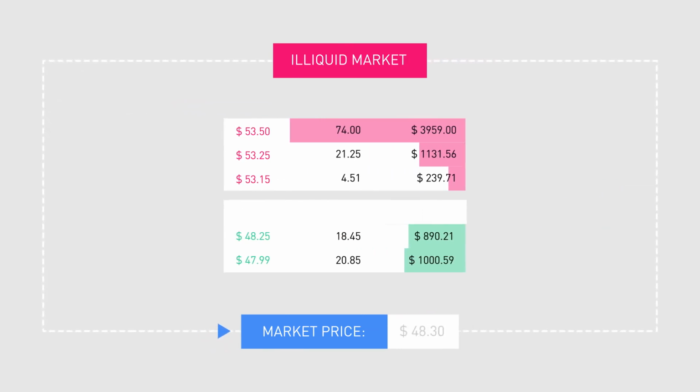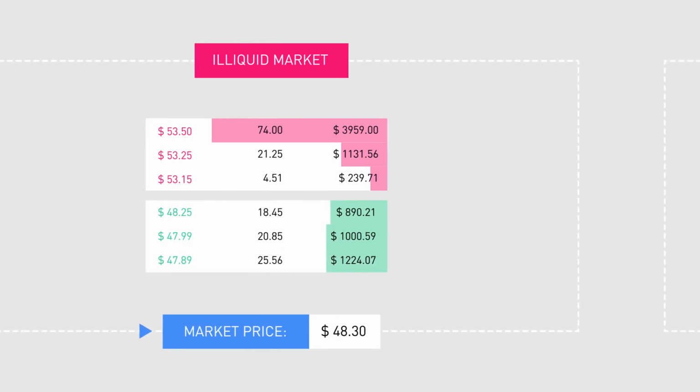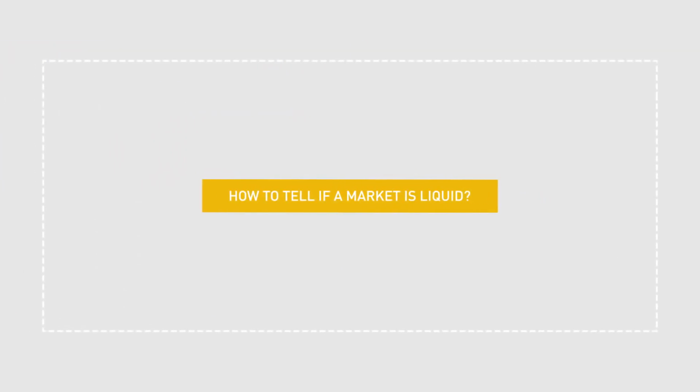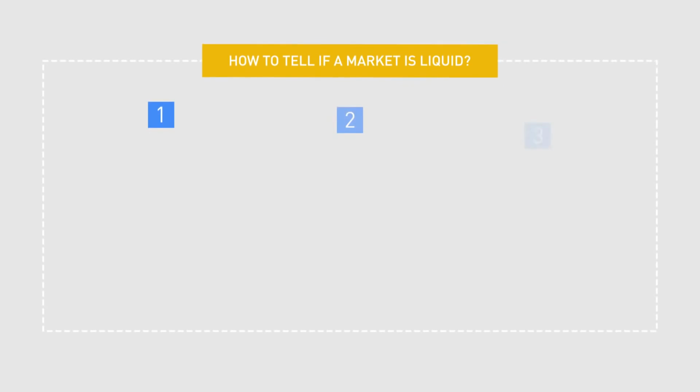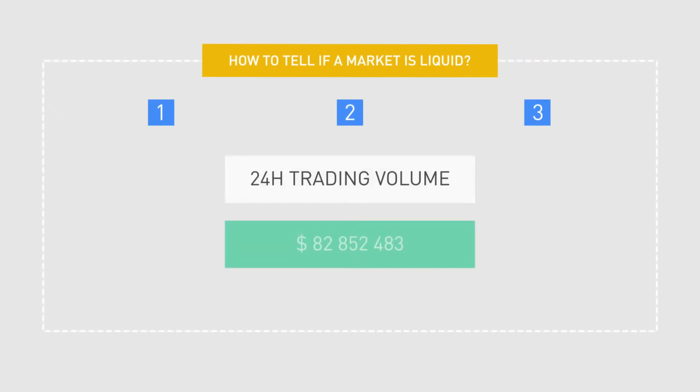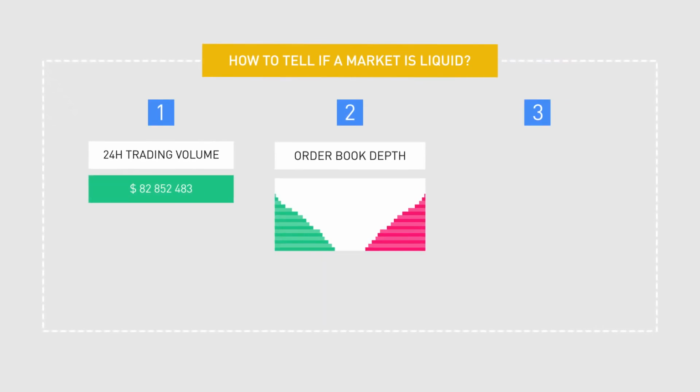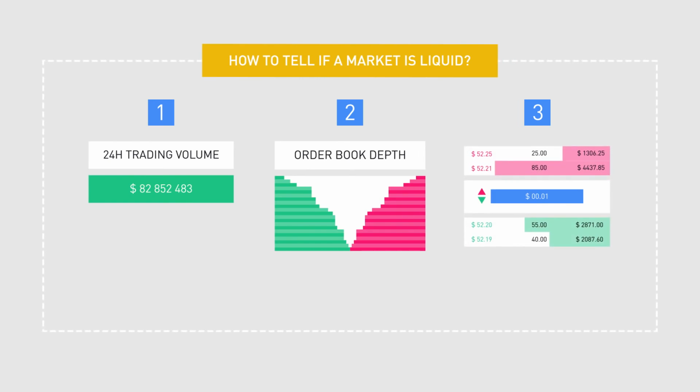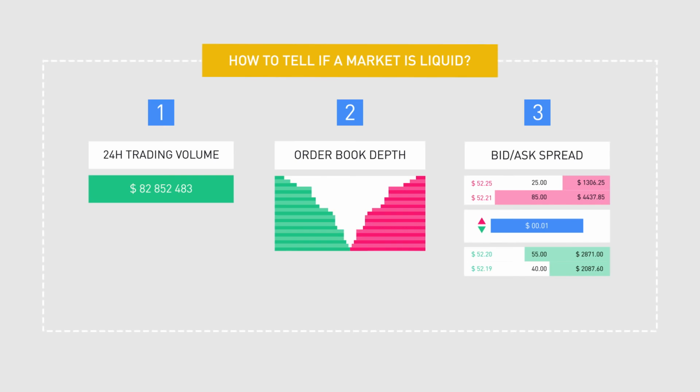price of the token. When looking to see if a market is liquid or illiquid, it's good practice to look at 3 important indicators: 24-hour trading volume, order book depth, and the amount by which the ask price exceeds the bid price, also known as the bid-ask spread.